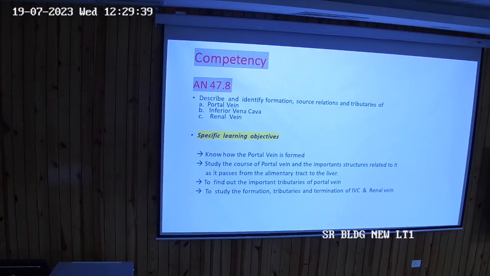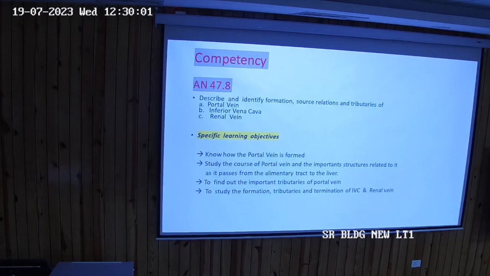Then while it goes upwards, it's lying in the right margin of lesser omentum. Now this part here is going in the right margin of lesser omentum. What I mean by that, I'll come to it. But going along the right margin of lesser omentum, along with bile duct and hepatic arteries.